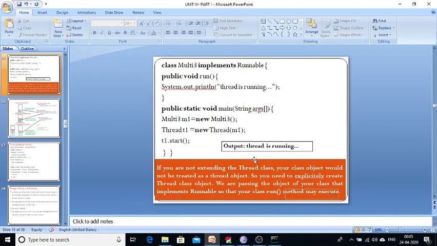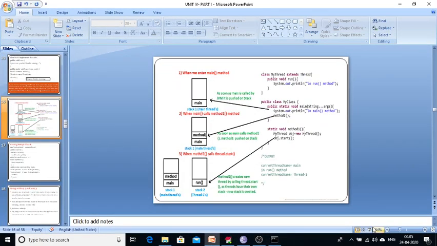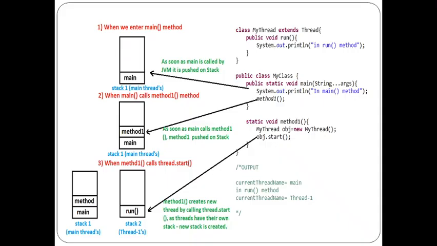The next concept we are going to discuss is how memory management happens internally while we are creating threads.